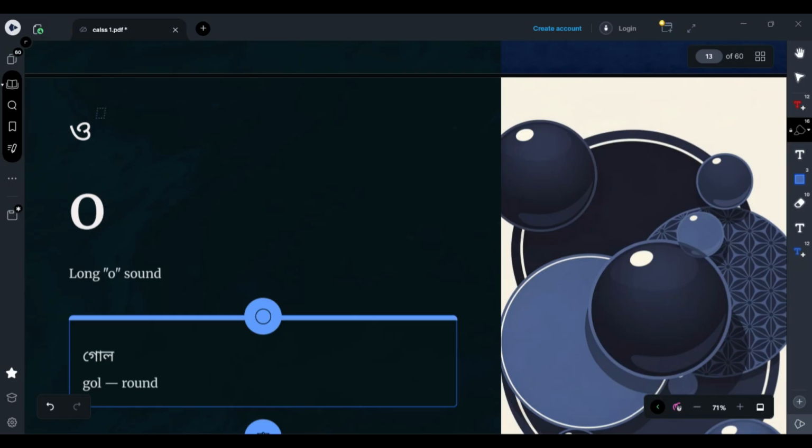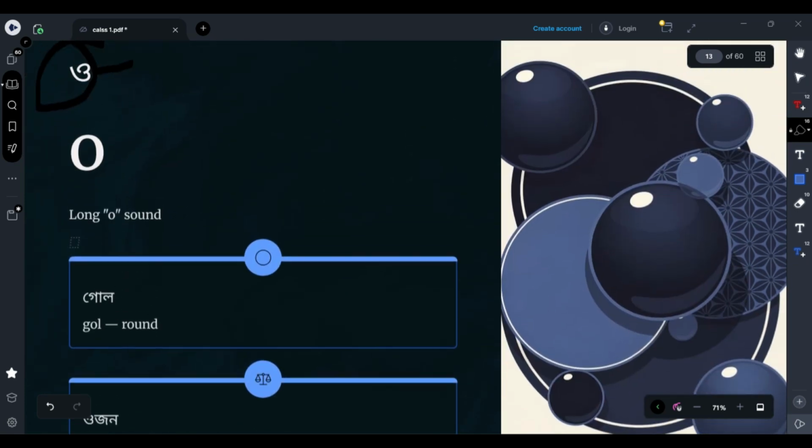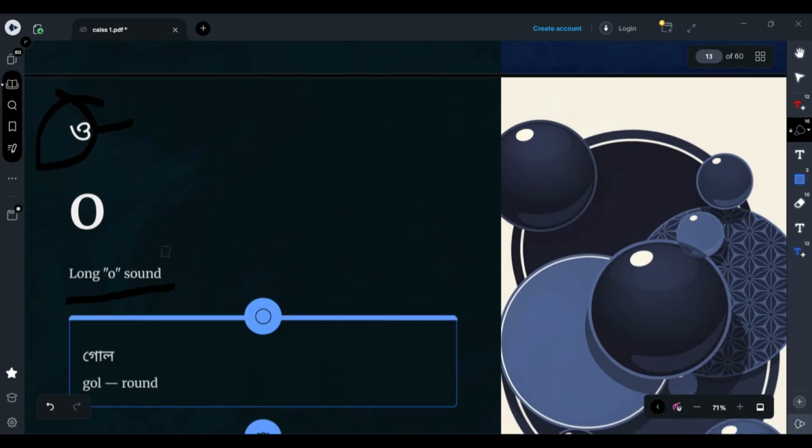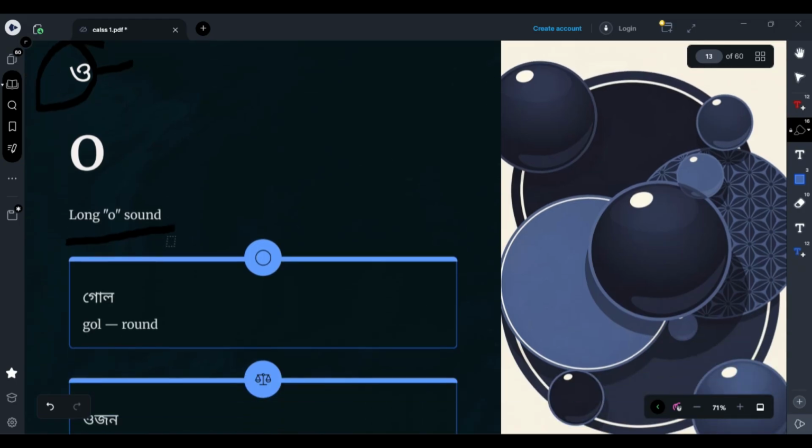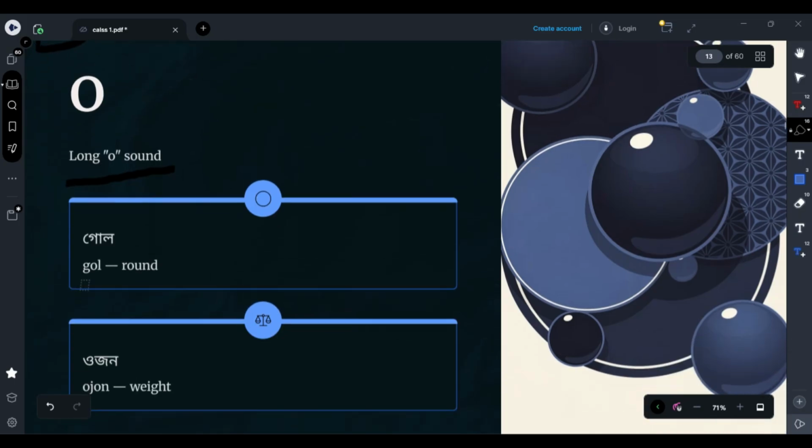So number one, it is O. It means long O sound. We can call it O, O, O. The sound is O, long O. Here is given the example: goal, goal.